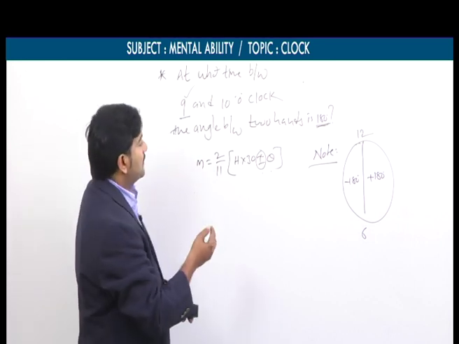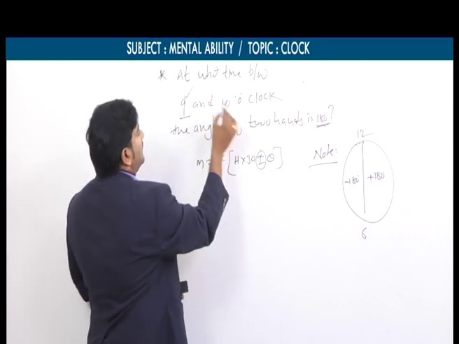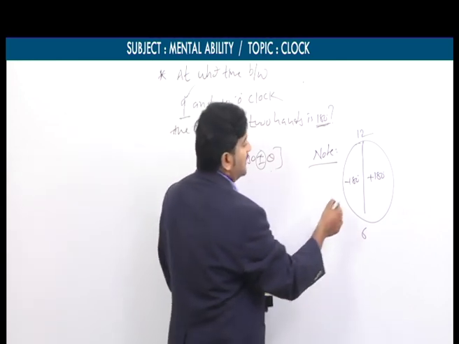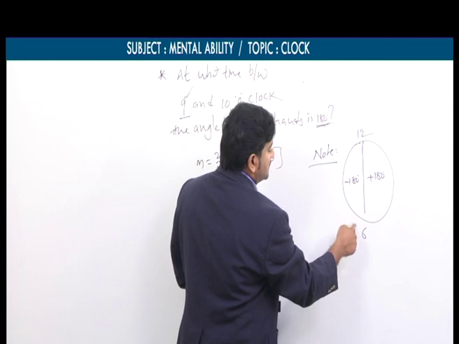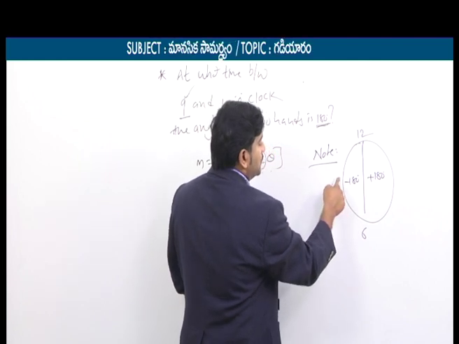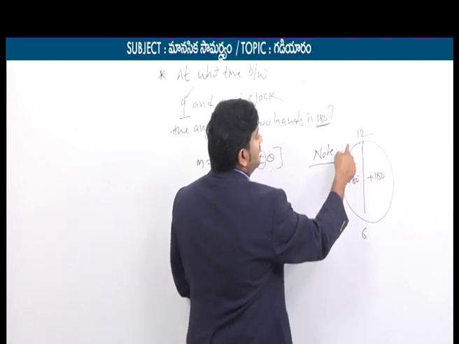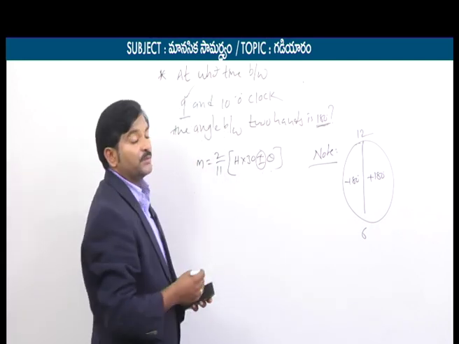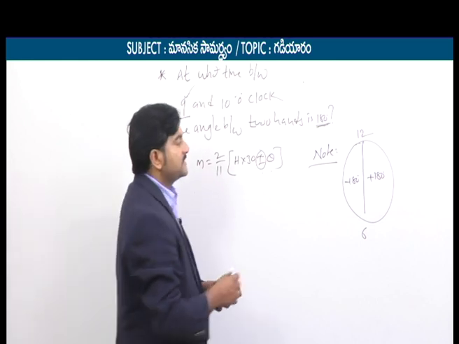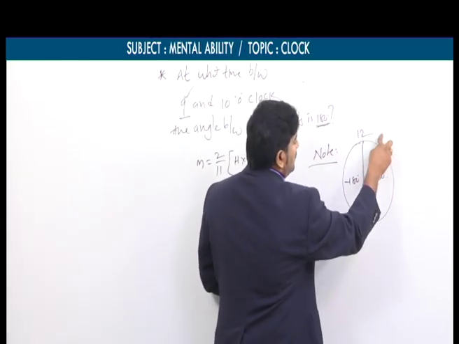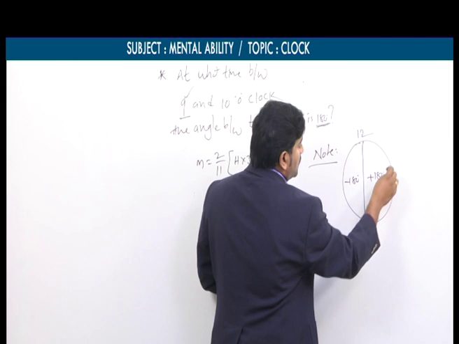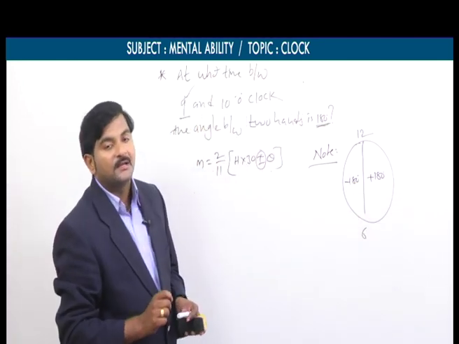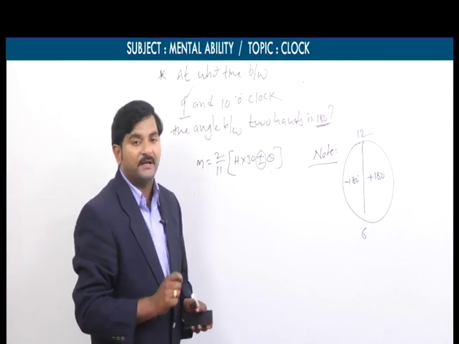Now, the given time here is between 9 o'clock and 10 o'clock. It clearly comes under the second part, because 6 to 7, 7 to 8, 8 to 9, 9 to 10, 10 to 11 and 11 to 12. So that's why here we take theta equal to minus 180. For example, if the time is given from 12 o'clock to 1 o'clock, or 1 to 2, or 2 to 3 and so on up to 6 o'clock, we take theta equal to plus 180 degrees.